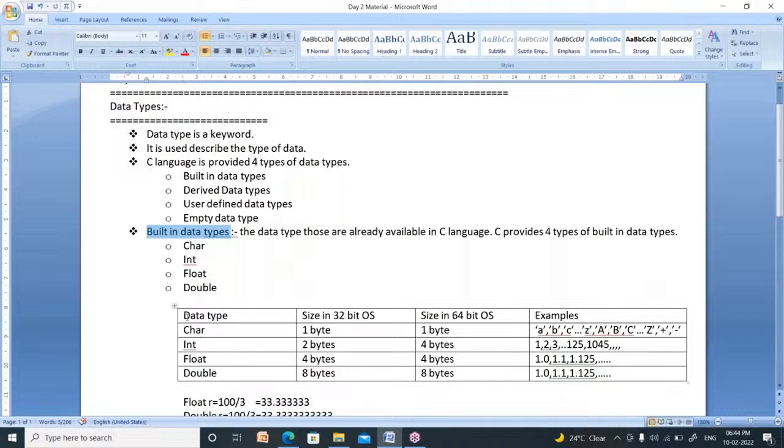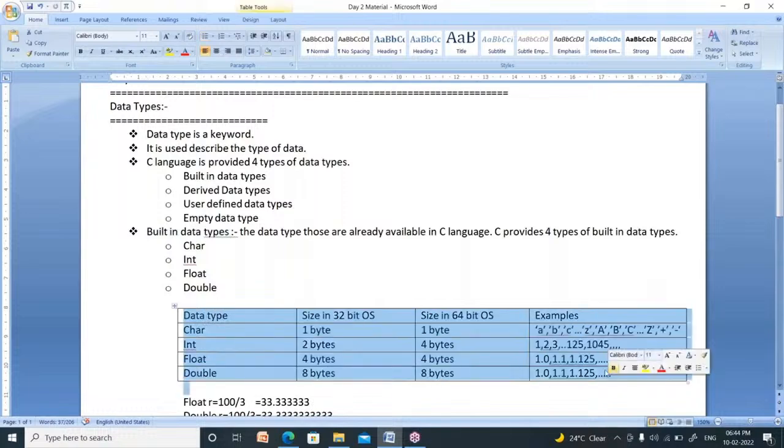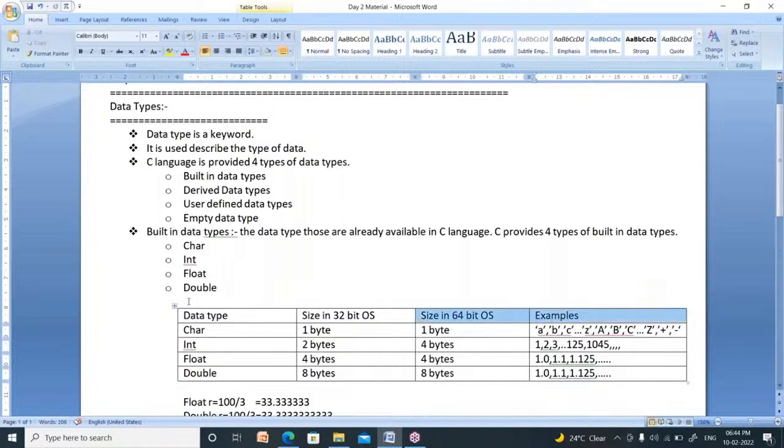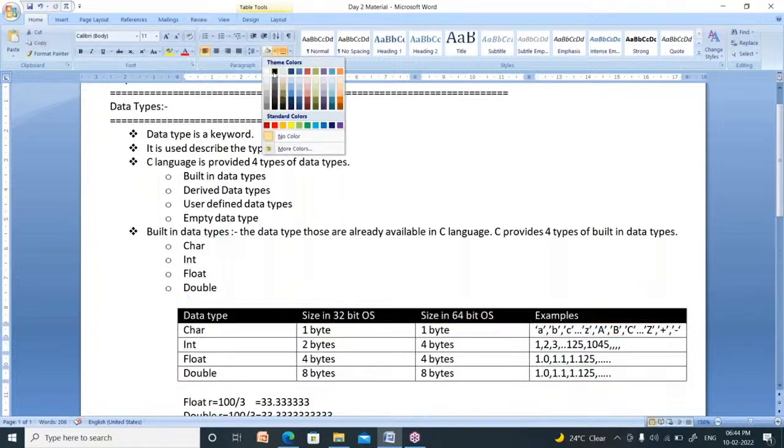I represent the data types in detail using this table. Now these are the data types available in C: character, integer, float, double. Here I represent the size in a 32-bit operating system as well as a 64-bit operating system.